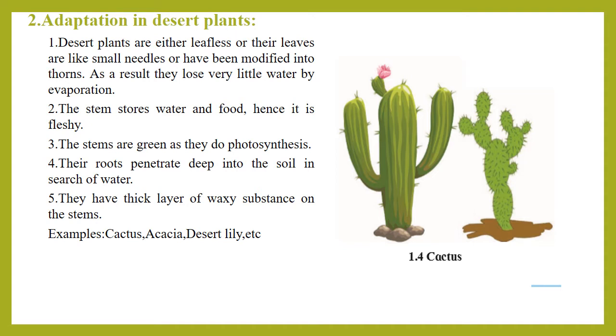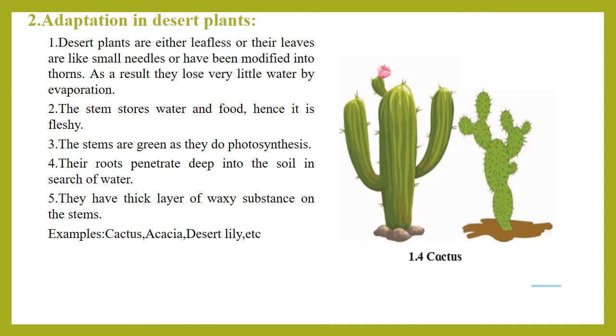But in these desert plants, the photosynthesis process goes on in the stems, and due to that only they are green in color. As they are green in color, the photosynthesis takes place there in the stem, meaning the chlorophyll pigments are present in the stem instead of the leaves.